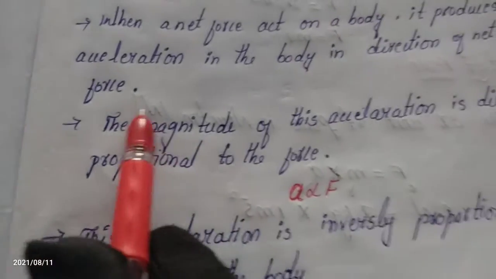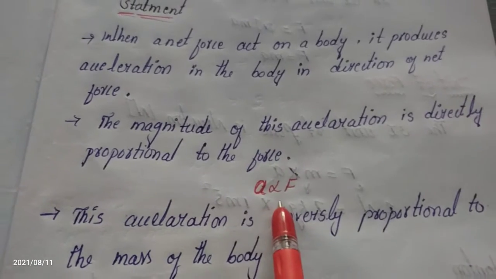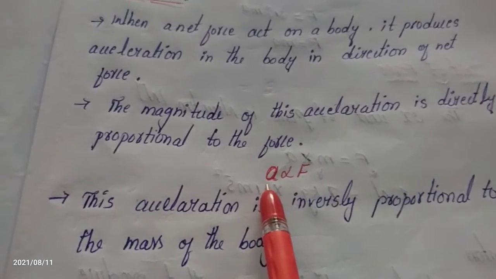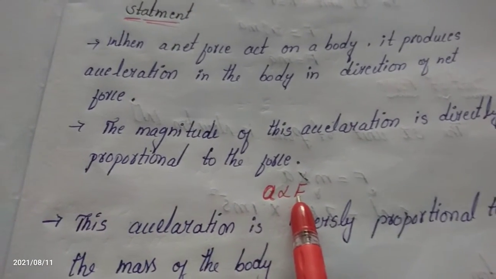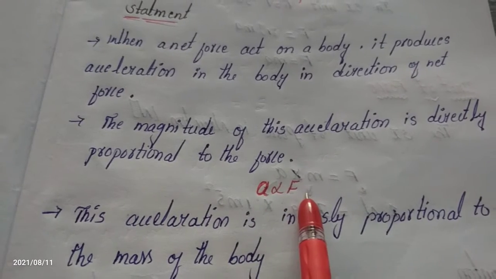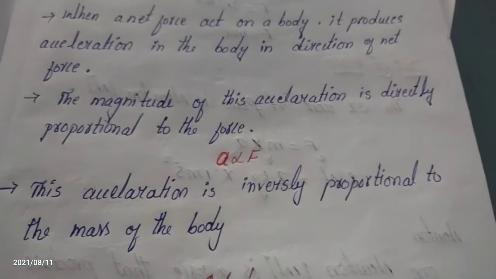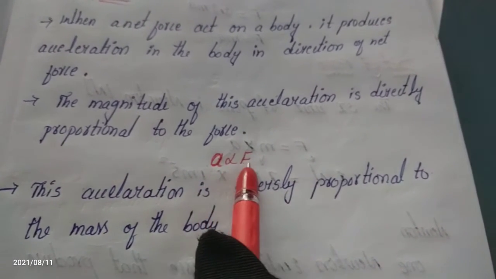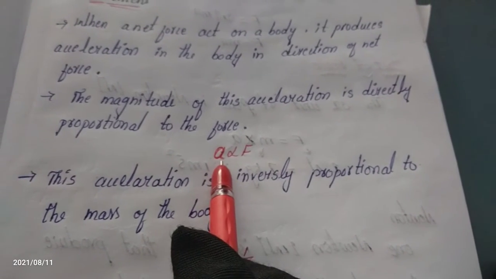What is the second condition? The magnitude of acceleration is directly proportional to the force. This means that force is directly proportional to acceleration. When we apply more force, the acceleration is more. When we apply less force, the acceleration will be less. They are directly proportional to each other.